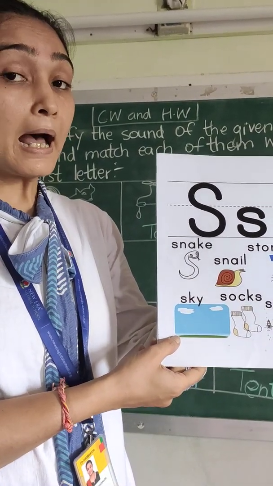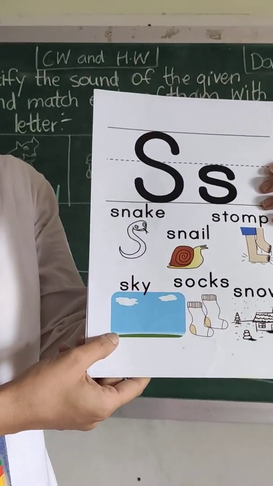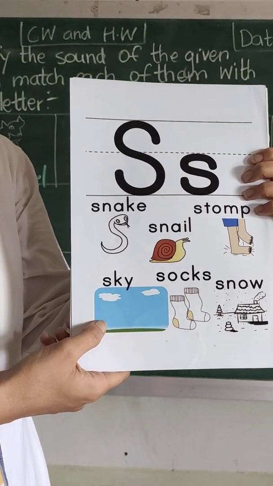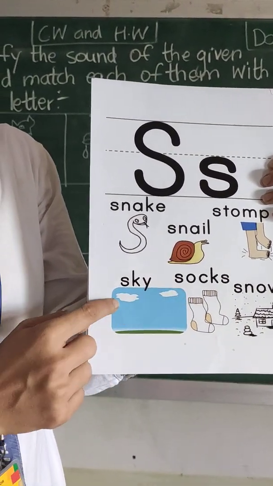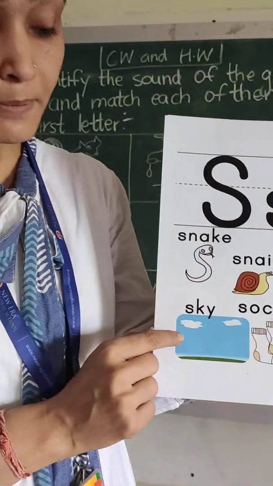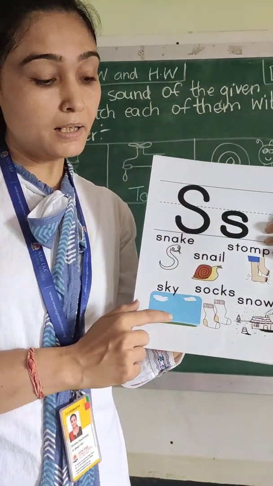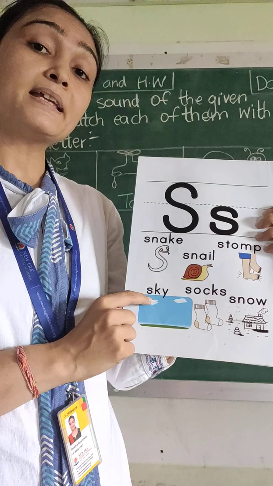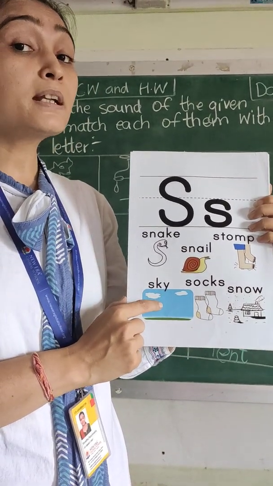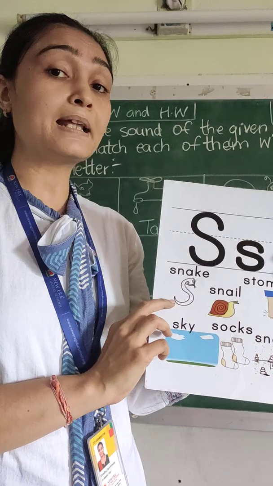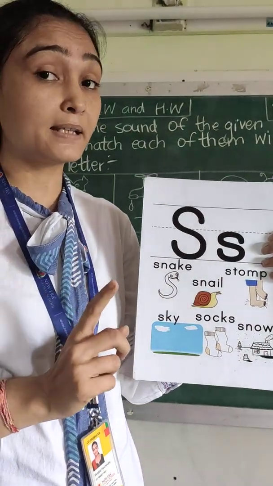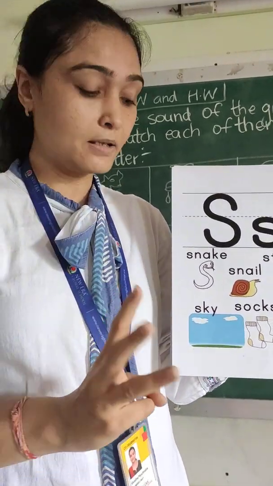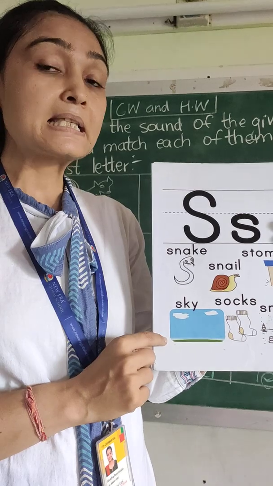Next is sky. What is the color of sky in this picture, children? It is blue and it has clouds also. If you look at the sky during the daytime, you will see it blue in color and you will see many clouds also. And where do the birds fly, children? They fly in the sky. And during night time, as we saw in the N letter vocabs, we also see the sky, which is dark, and we can see clouds, moon and stars. So this is the picture of sky.